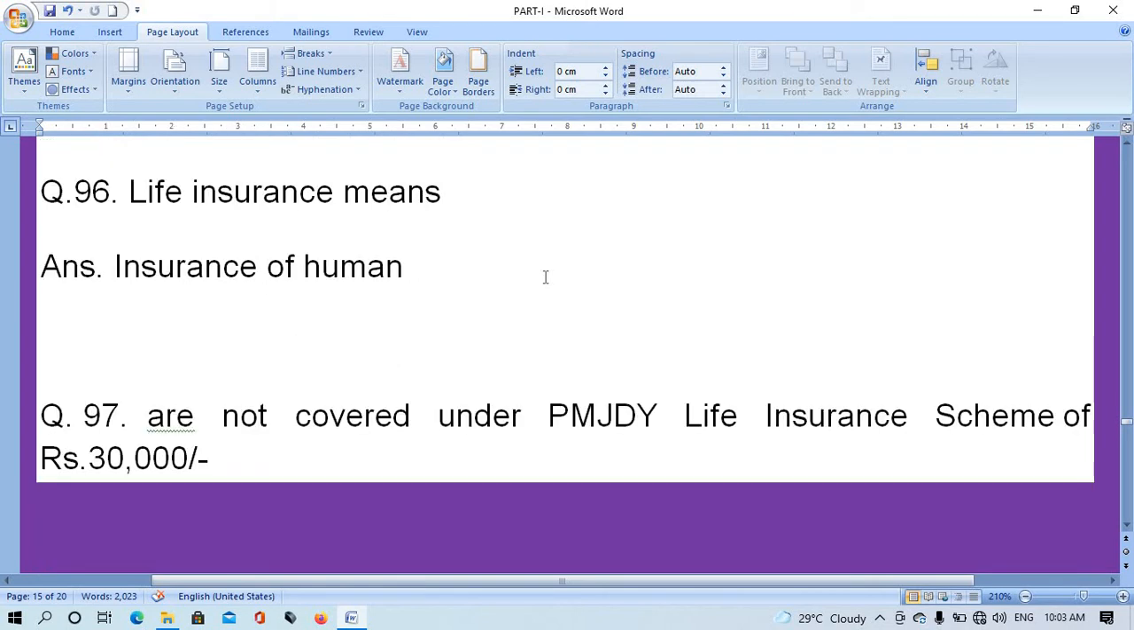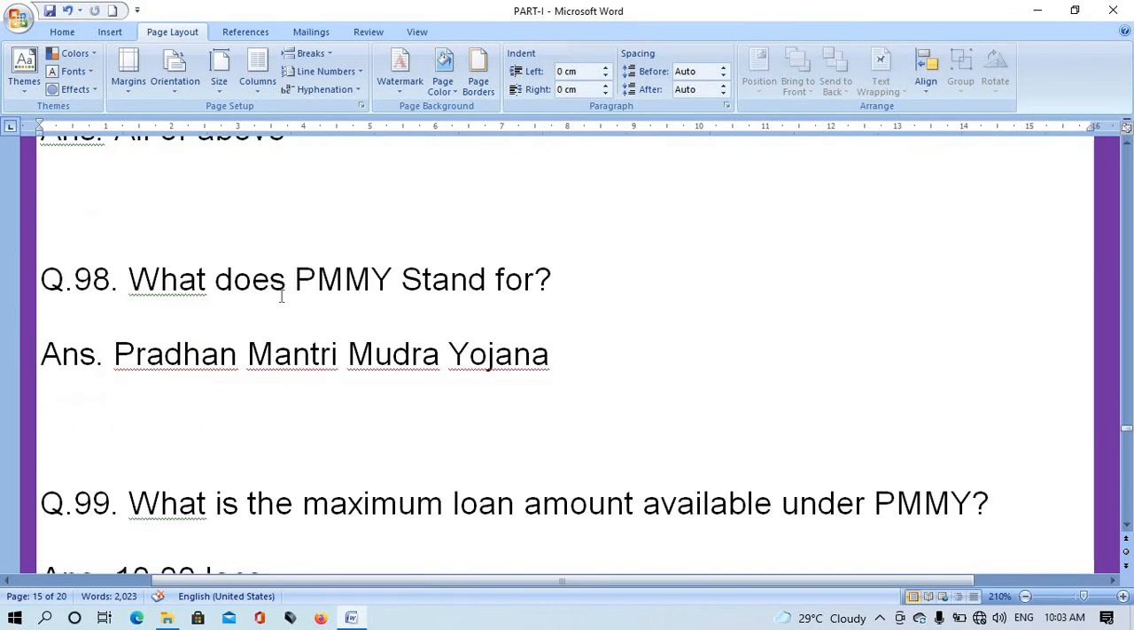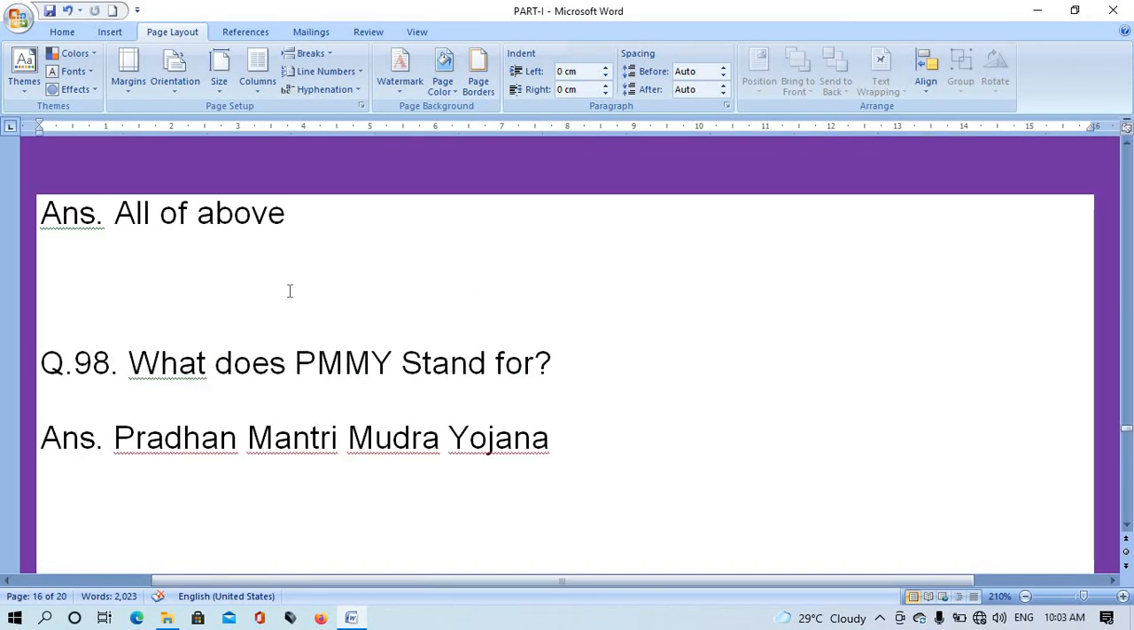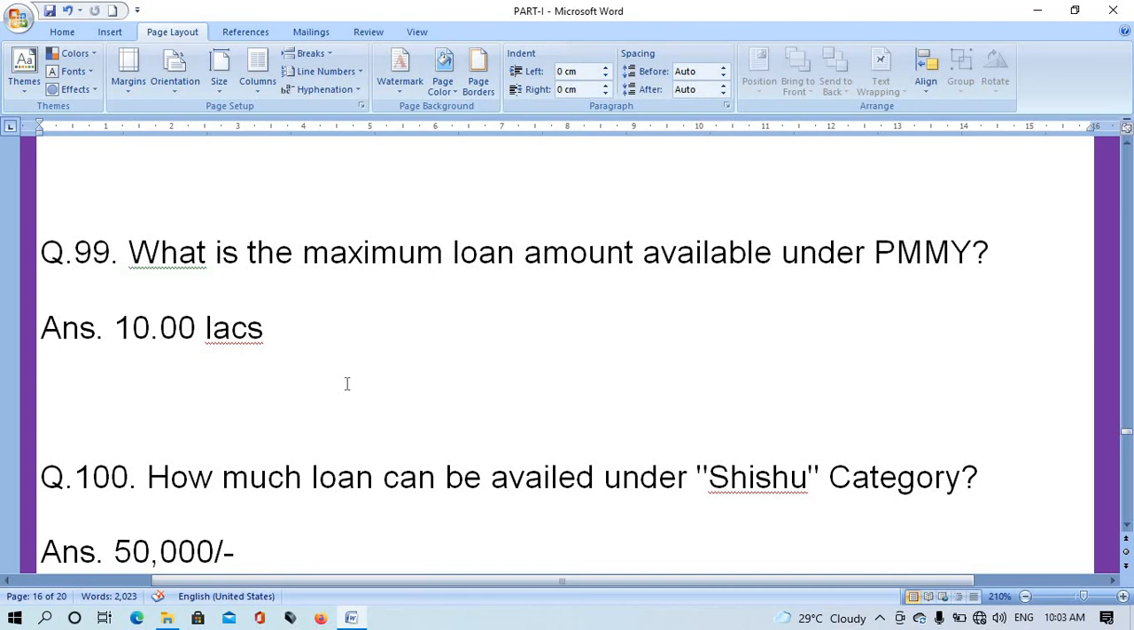Question number 96. Life insurance means? The right answer is insurance of human. Question number 97. Which are not covered under PMJDY life insurance scheme rupees 30,000? Right answer is all of above. Question number 98. What does PMMY stand for? The right answer is Pradhan Mantri Mudra Yojana. Question number 99. What is the maximum loan amount available under PMMY? The right answer is rupees 10 lakhs.